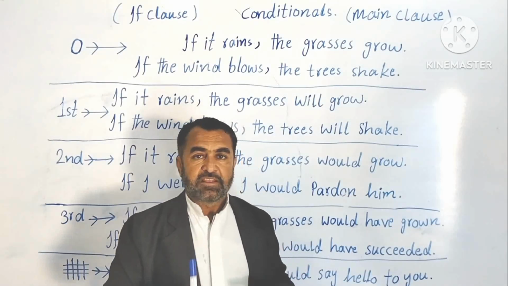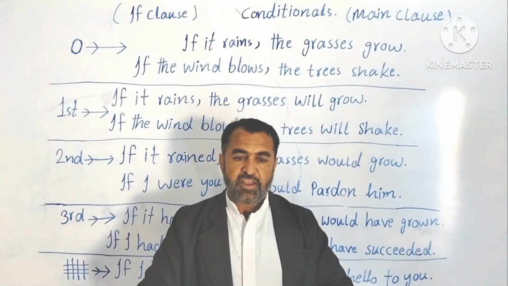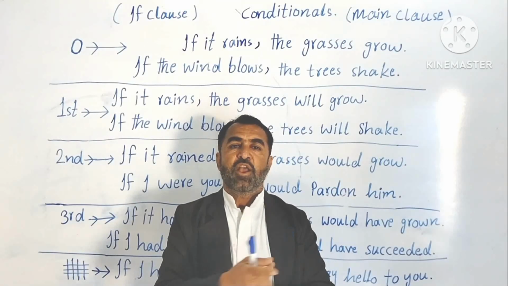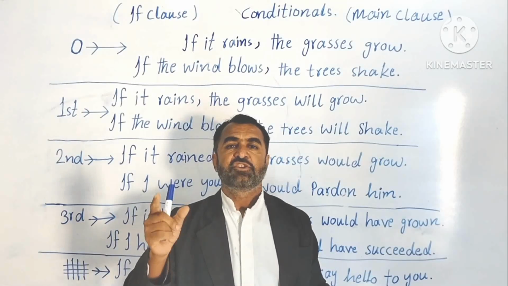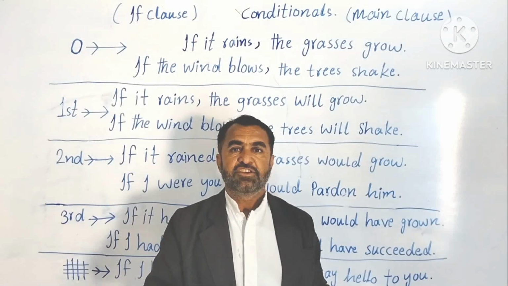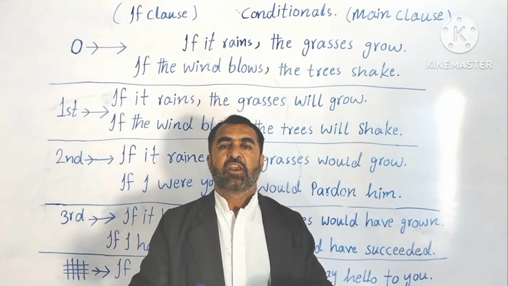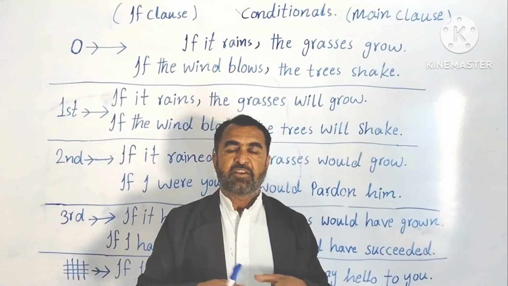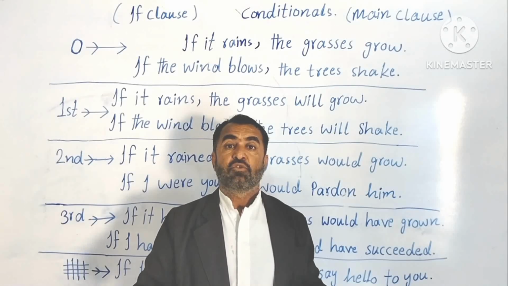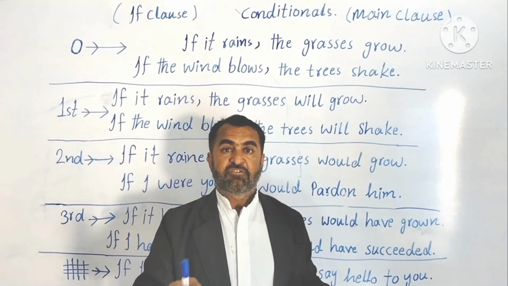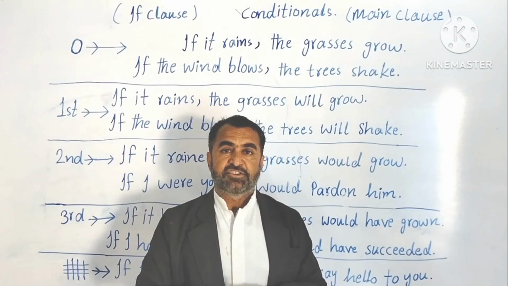Now here, it is not only about me and you. It is not only about here and there. It is about everyone, everywhere in the world. That's why these are called general truths. If it rains, the grasses grow, means everywhere, not only here in Pakistan or India, or any other neighboring country, but everywhere. When it rains, or if it rains, the grasses grow.